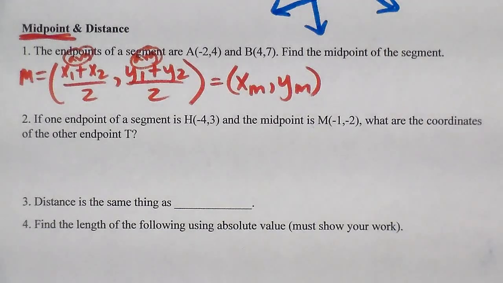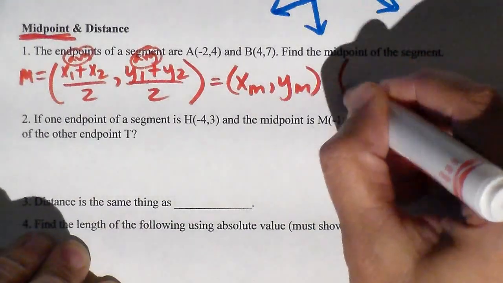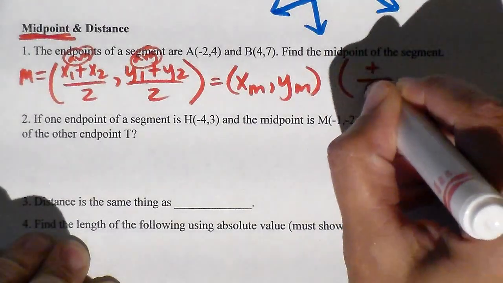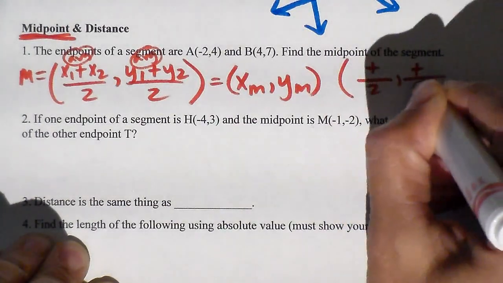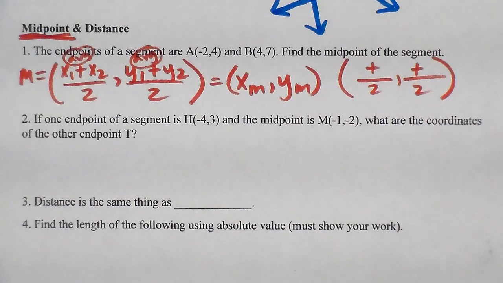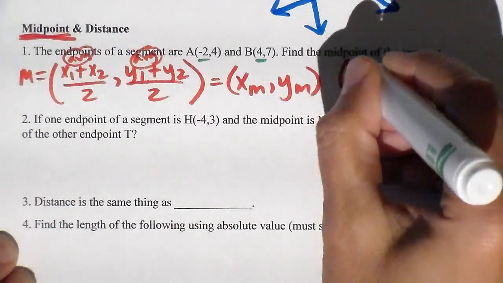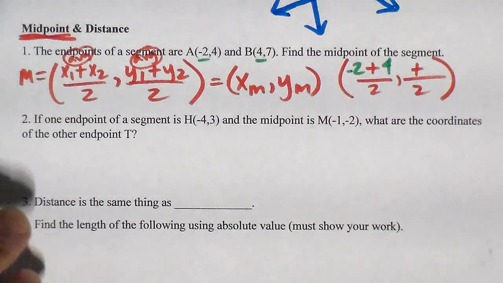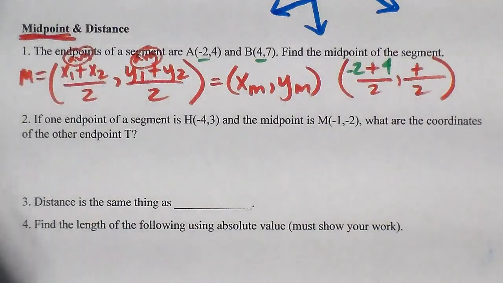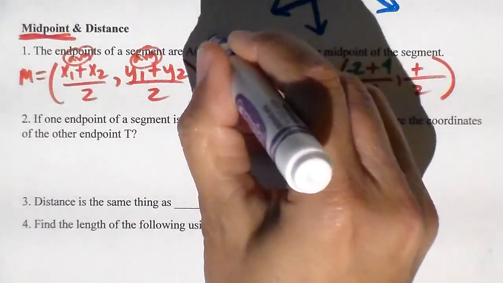So to take the averages, let's look at our 2 points. Now I'm going to set this up formula-wise. I always like to write the formula out and then plug in my values. So what are my 2 x coordinates? -2 and 4. So those are my 2 x values. What are my 2 y values? Well, you know that this is y1 and that's y2.